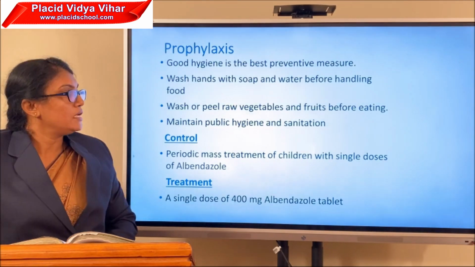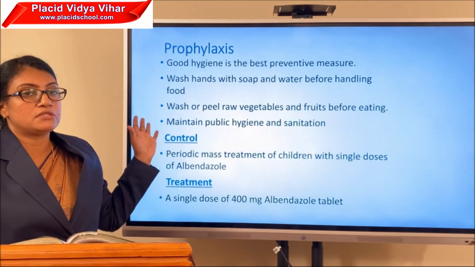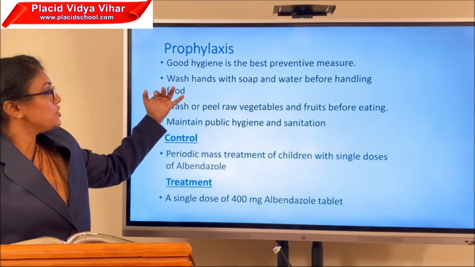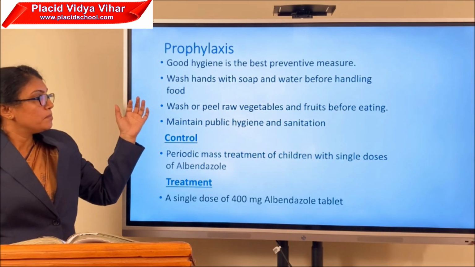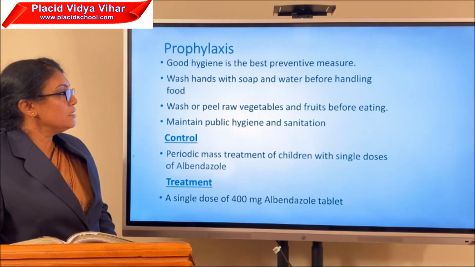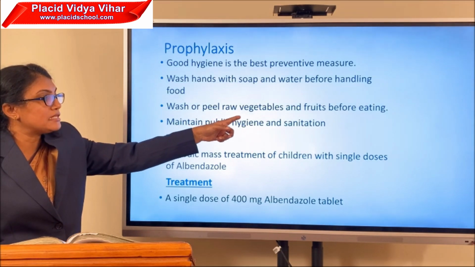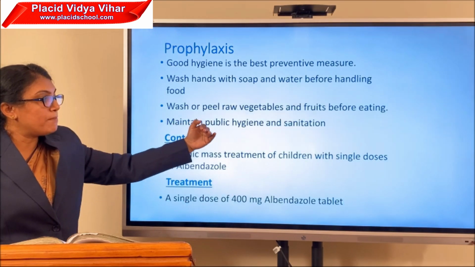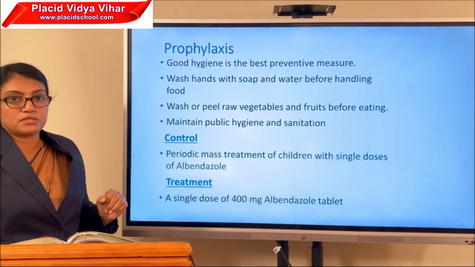Similar to all other infectious diseases, here also we shall discuss the preventive measures or prophylaxis. The best preventive measure is keeping very good hygiene. Wash your hands with soap and water before handling food. Also, wash or peel raw vegetables and fruits before eating. And the last one, maintain public hygiene and good sanitation. These are the preventive measures.